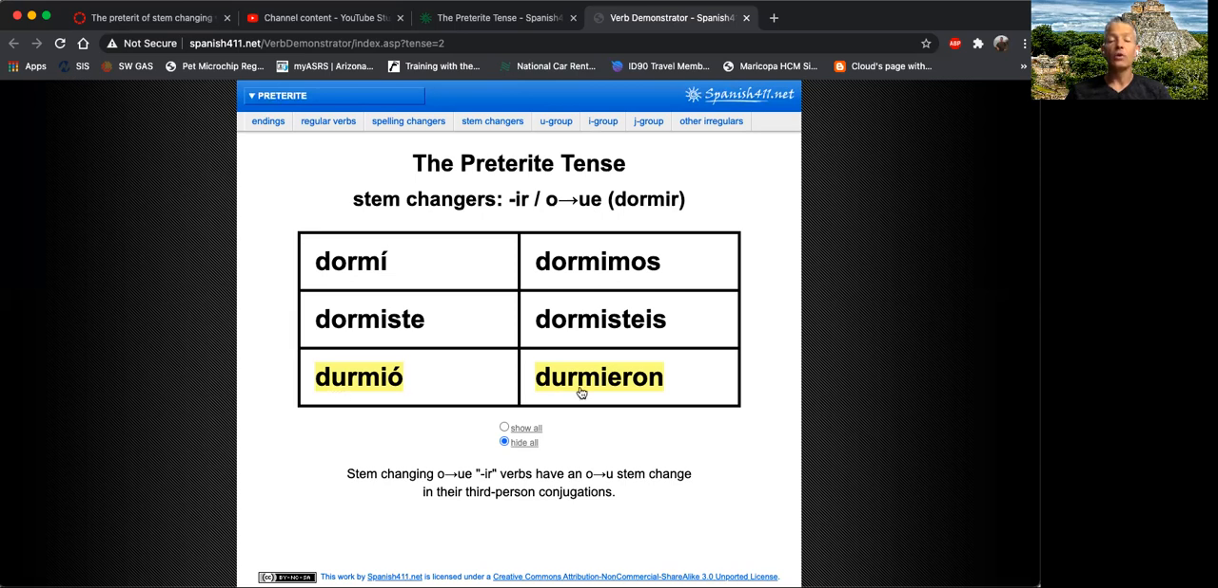And again, only in the third person like the other verbs. So the sole of the boot. Durmió, durmieron. And all IR verbs that stem change in the present will stem change in the preterite. And you can consult your Canvas list of verbs for additional verbs that do this change.